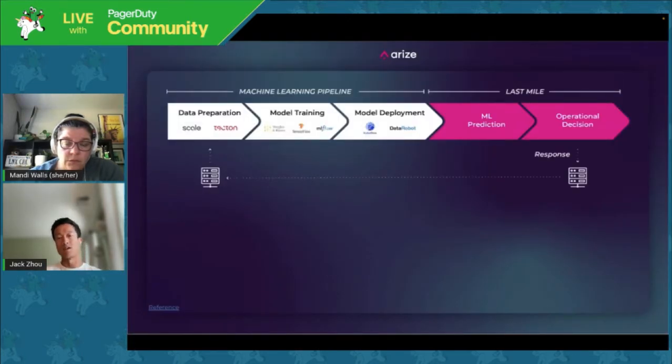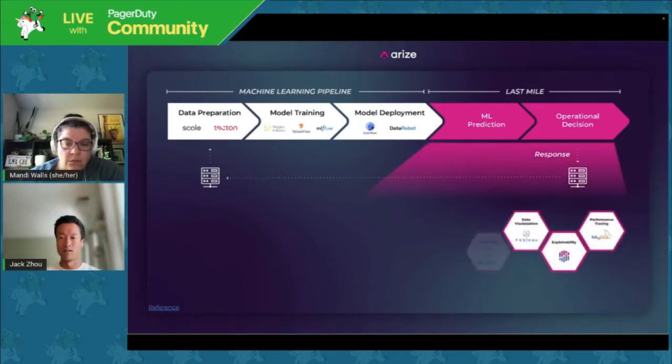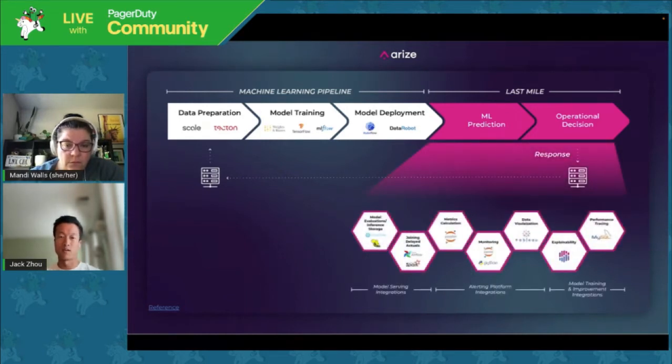So Arize is here to focus on this last mile. Right now, people are using tools that are not exactly built for ML observability. So they use notebooks, maybe they use Airflow, and Arize is here to be a tool that is specifically focused on ML observability.